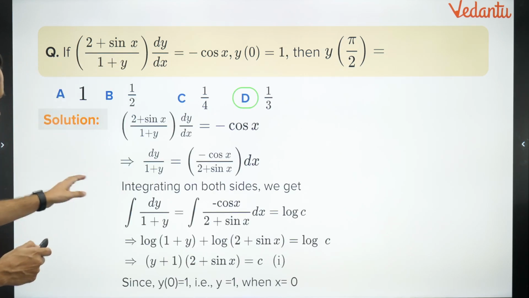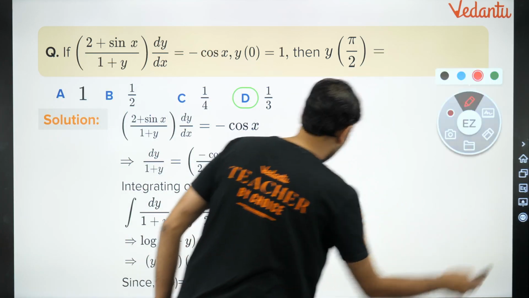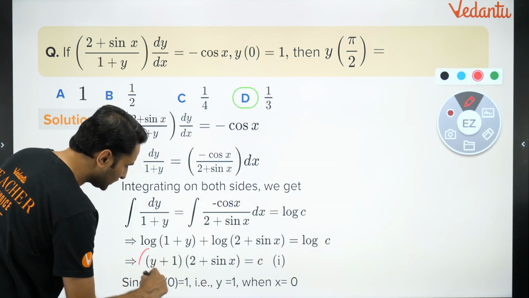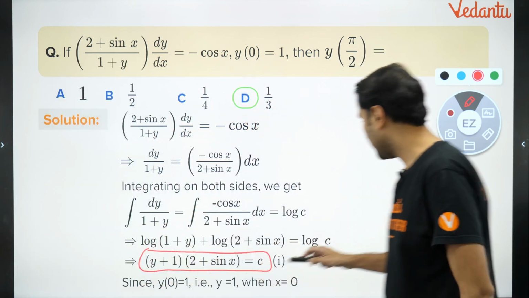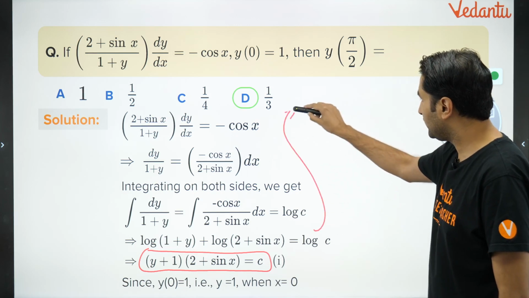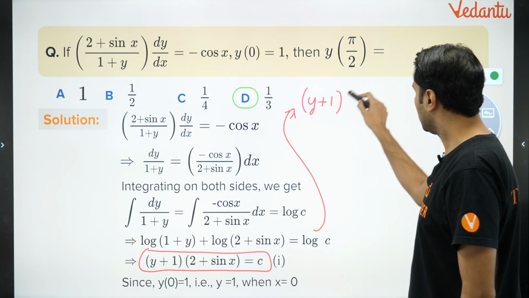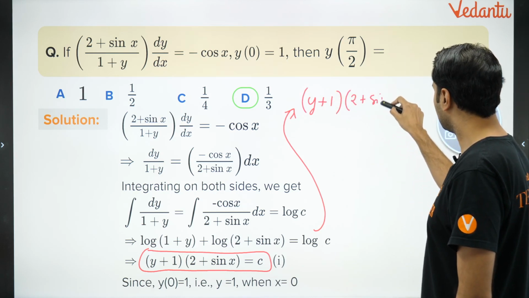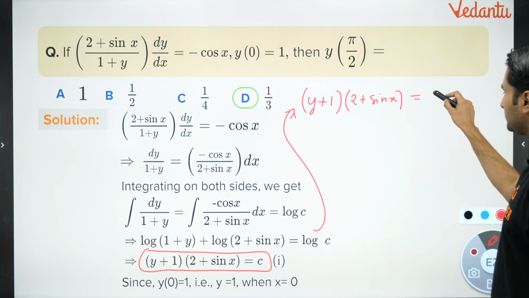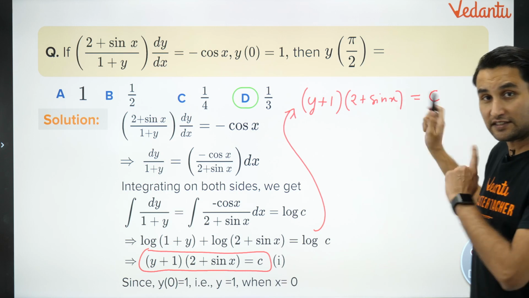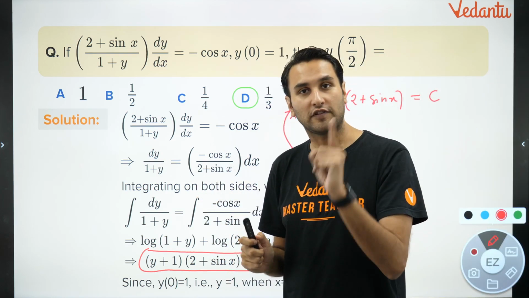ठीक है? तो क्या आ गया आपके पास? कहाँ तक पहुँच गए अपन? ये रहा. So this is where we have got. क्या गया था अपना solution? Again, the step where we left in the previous page, अपने पास आ गया (y plus 1) into (2 plus sin x) is equal to a constant, whatever name you want to give it. Let me give it a name, say c. This is a general solution. What solution is this, bachcho? General, because there is an arbitrary constant.